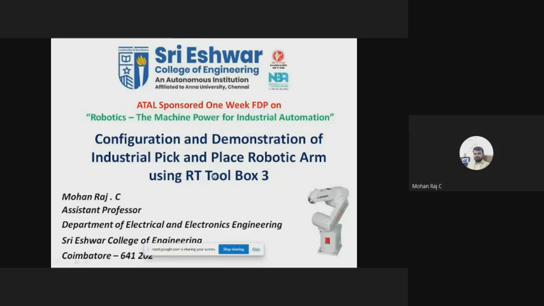I think in session 1, Muttappa sir would have taken the topic of how to configure the robot using RT Toolbox 3, and how to choose the robot based on their applications and different types of logging. I think he has done all those things using the RT Toolbox 3 simulation part. But today I am going to show how to operate the robot practically. So that is the task which is given to me.